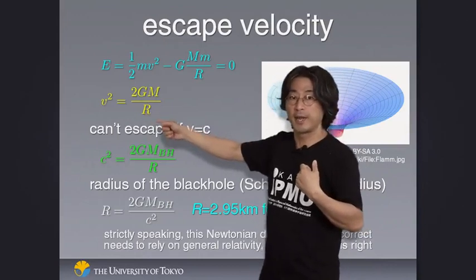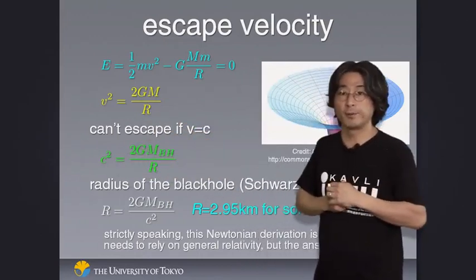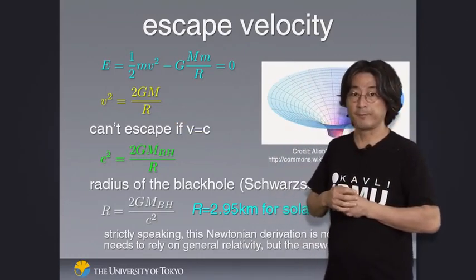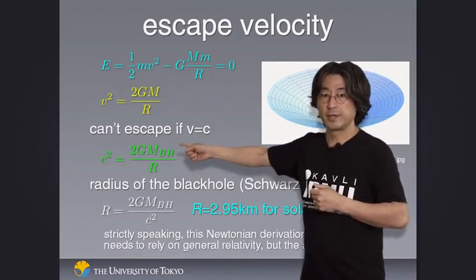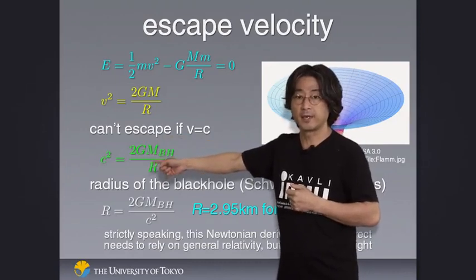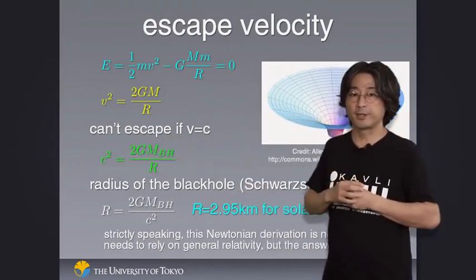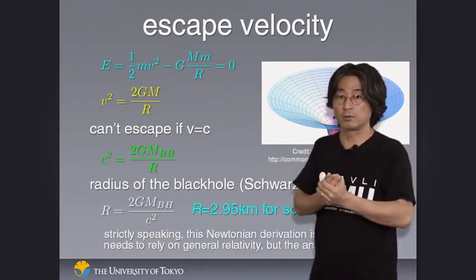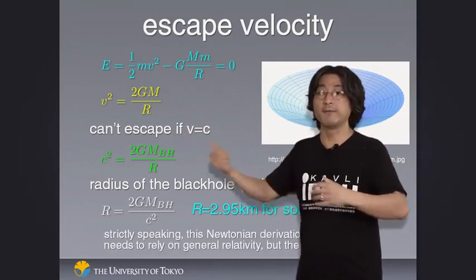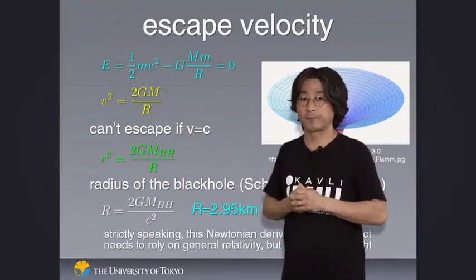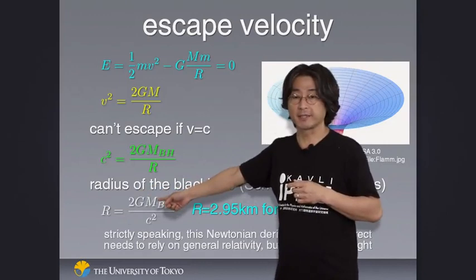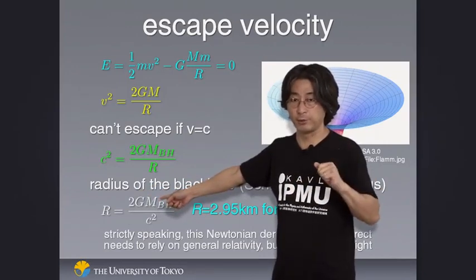So by setting this combination to be the speed of light, that would be the condition that even light would not be able to escape from the force of gravity. So that's this equation here. What this is telling you is that if the mass of the object and the size of the object have exactly this combination given by the speed of light, then that's a black hole. Nothing can escape the force of gravity from this object, even when you're going at the speed of light. So that tells you how big a black hole is depending on its mass. And this will be one of the homework problems if you would like to do it.